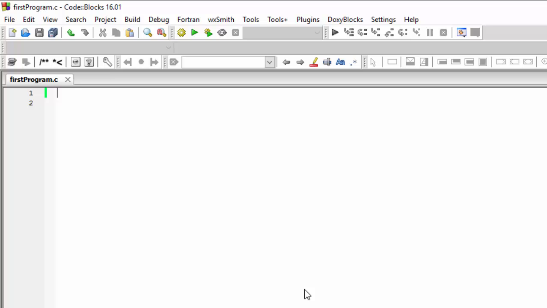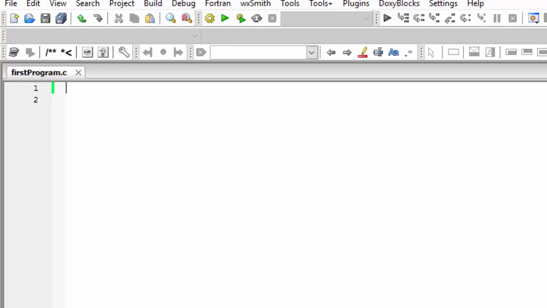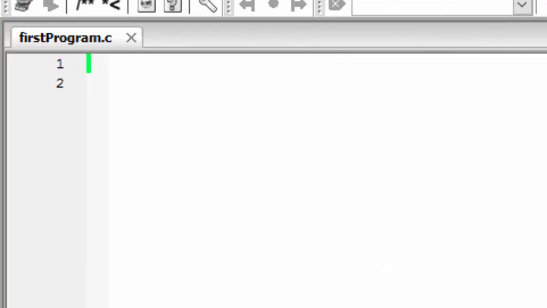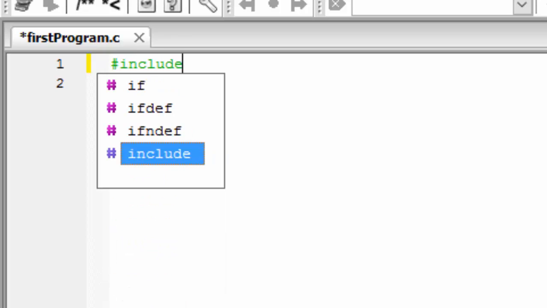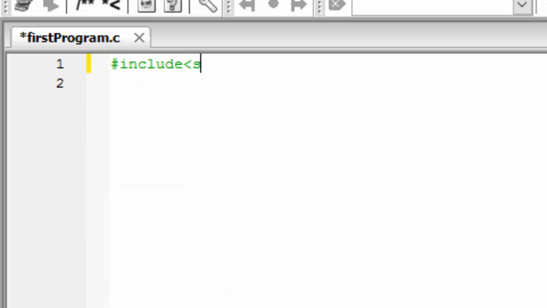If the program requires a header file, then the program will start by including those header files. So our program will begin with hash include, angular bracket open, stdio.h. It was a header file used for doing output.